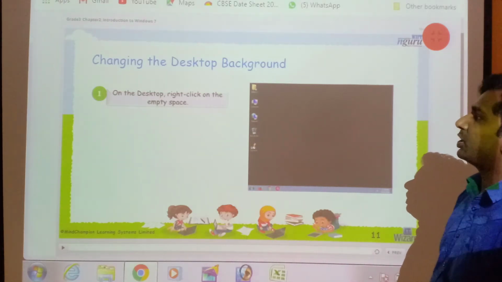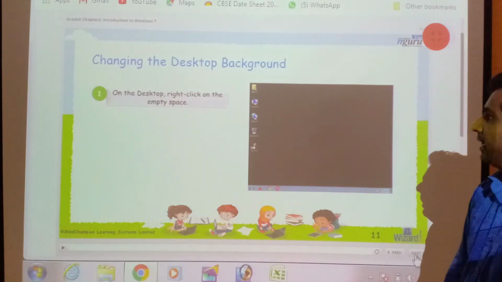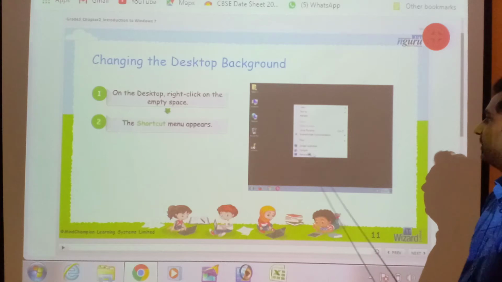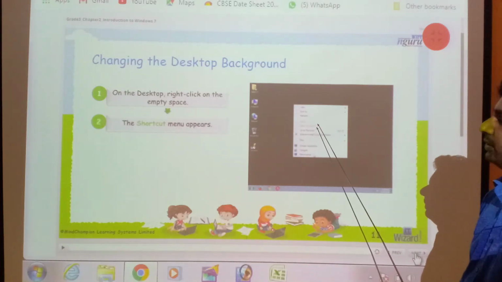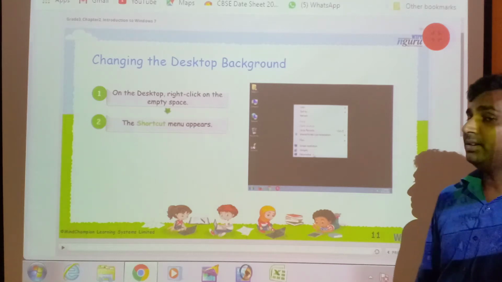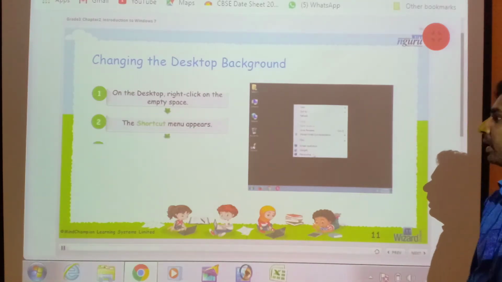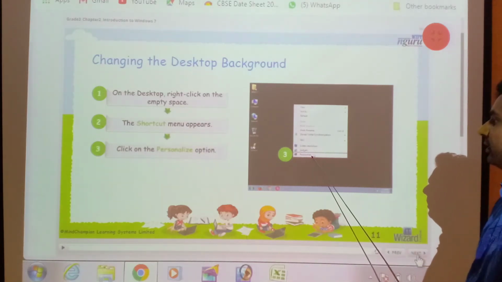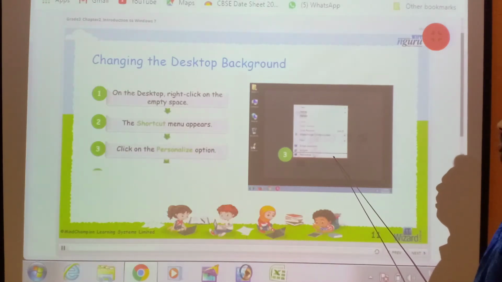First of all, on the desktop, right click on empty space. After that, the shortcut menu appears. Then click on personalize option.